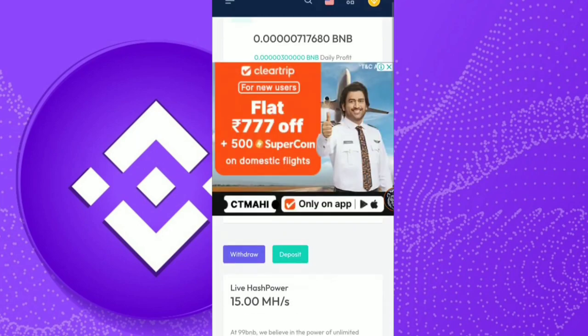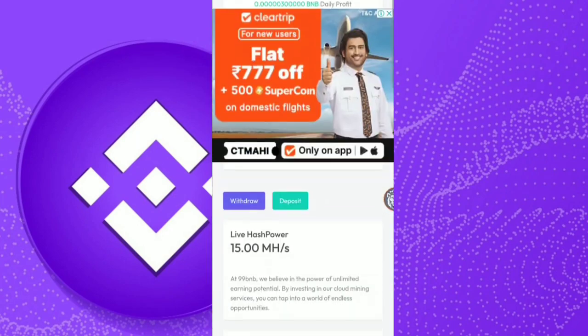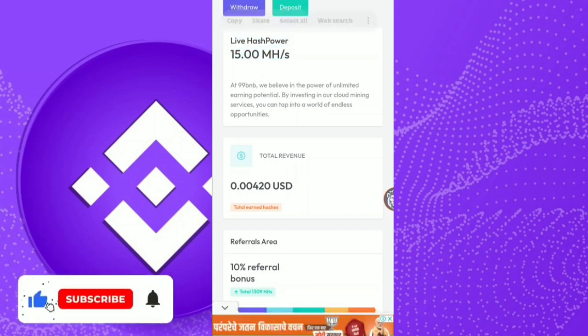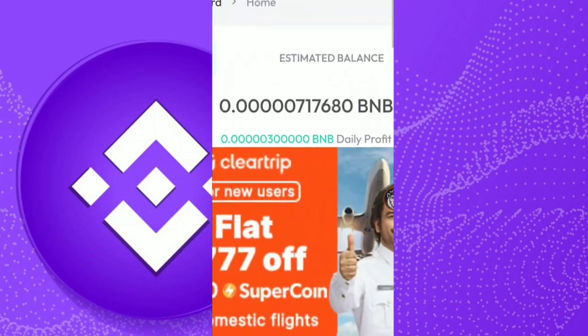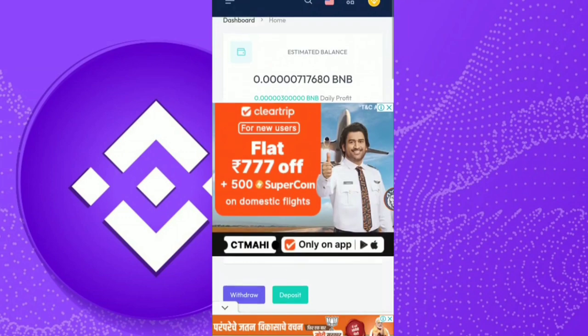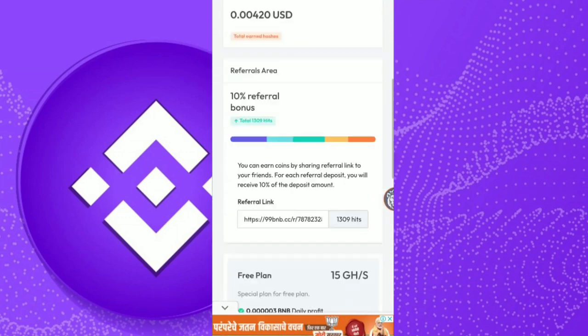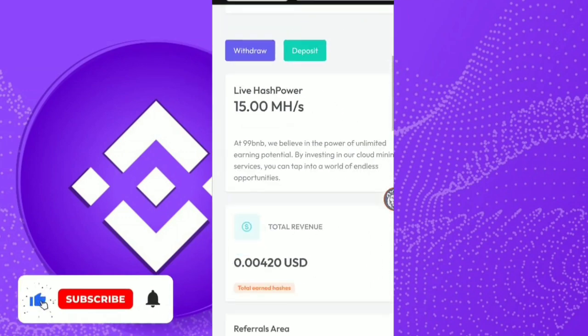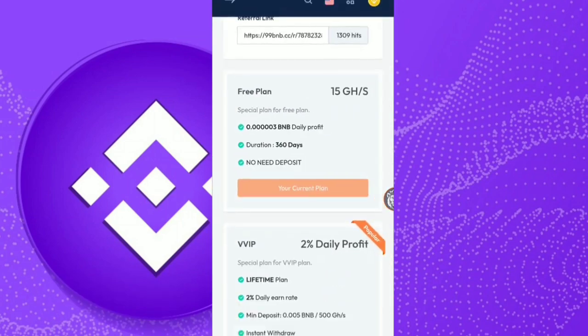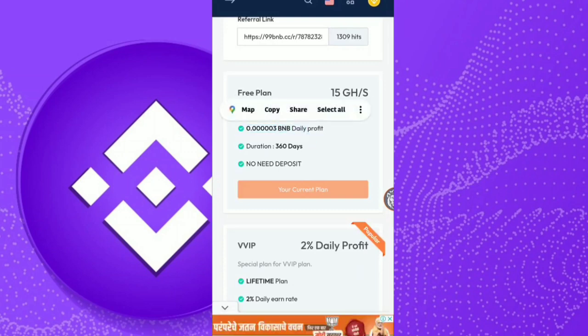Now I will open my account again, and you can see my balance has been reduced from this site. You will get 50 megahertz per second for absolutely free on this website, by which you can mine for free. In the free miner you will get this much amount as a daily profit. But I will tell you how you can earn huge income from this website very easily. Just by investing on this website, you will get these plans, and this is the free plan. In the free plan you will get 15 GH per second, and this is the daily profit, and the duration will be 360 days, and you don't have to deposit anything to earn on this website.